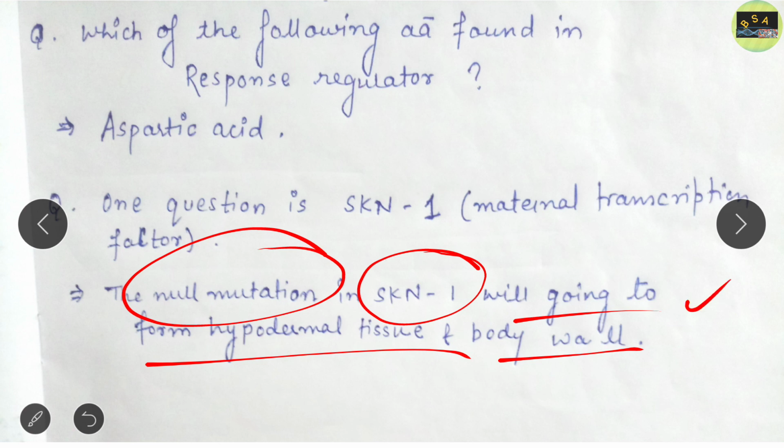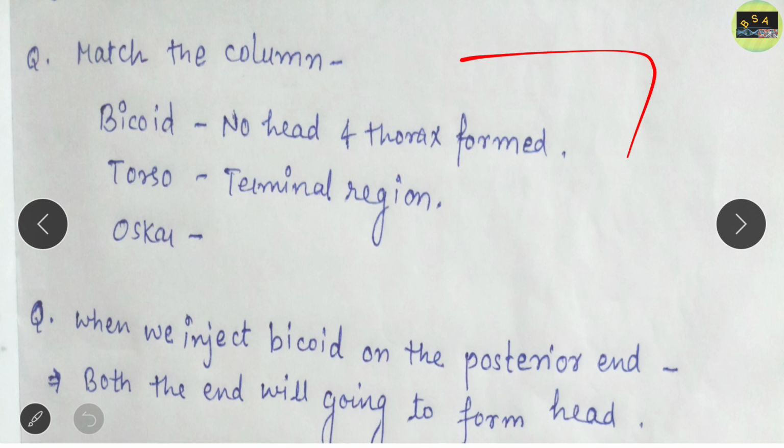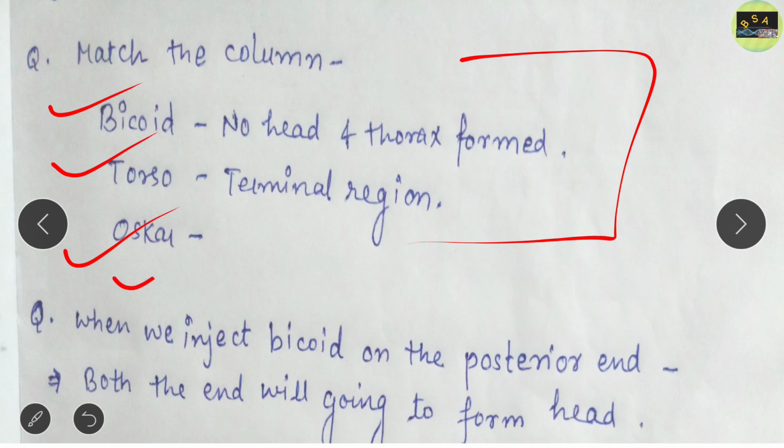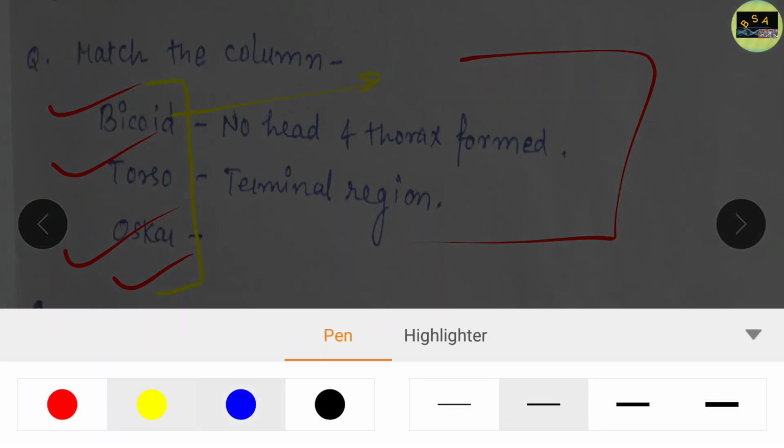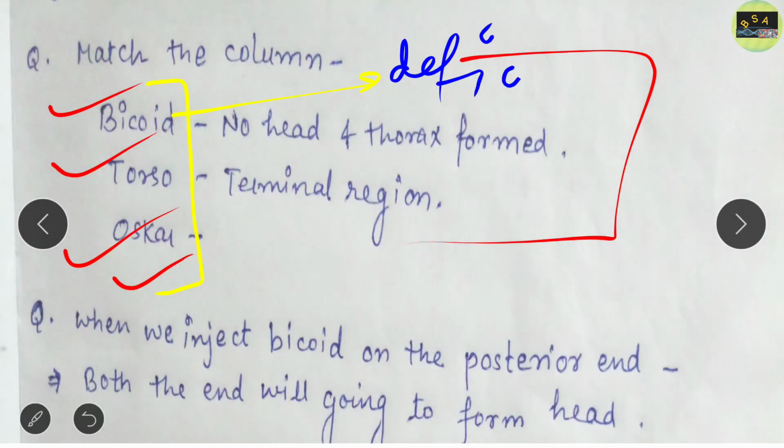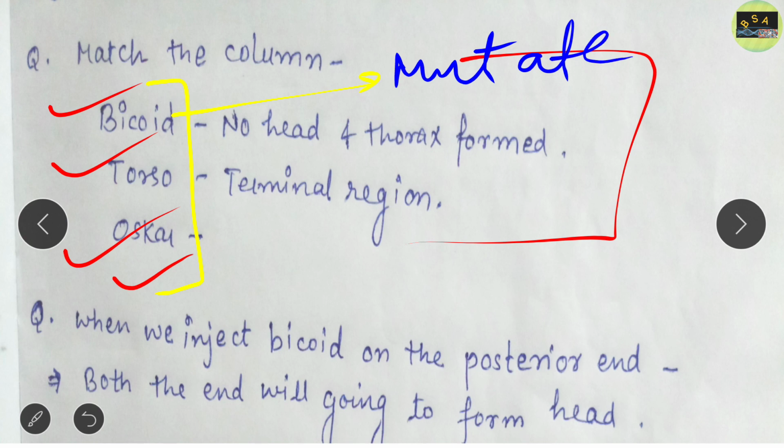Now let's move to the third question. The third question is a very easy question that was asked from developmental biology, a match the column. There are four things: one is bicoid, one is torso, one is oskar, and another one I don't remember. These are the genes which become deficient, or you can say mutated. Actually the word is mutated. If bicoid, torso, oskar, and the other gene become mutated, then what will happen?